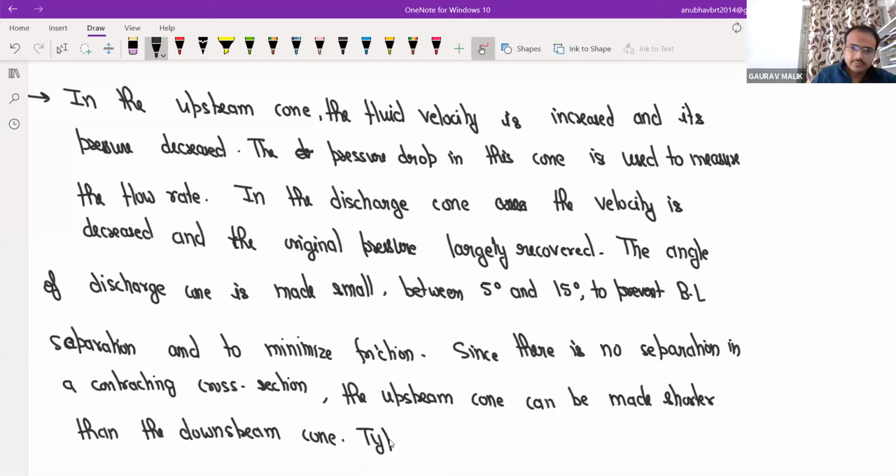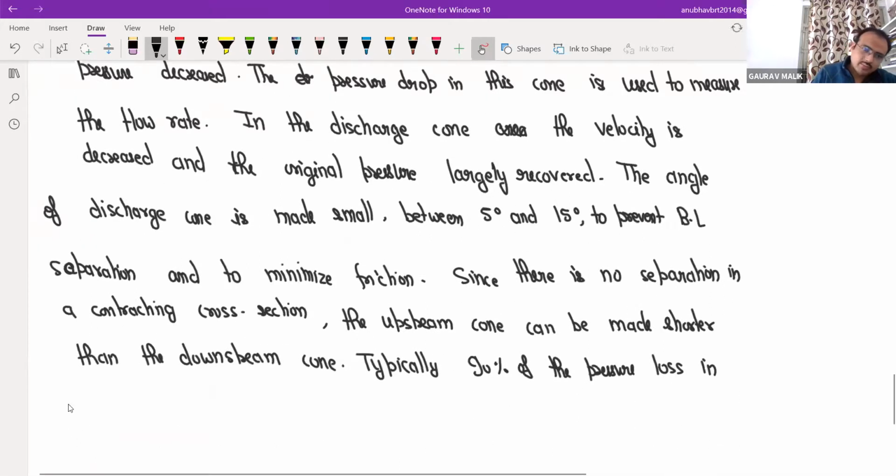That's why typically 90% of the pressure loss in the upstream cone is recovered.